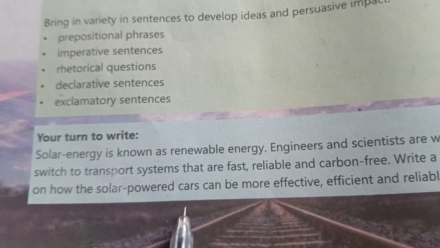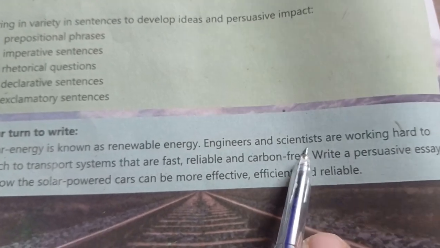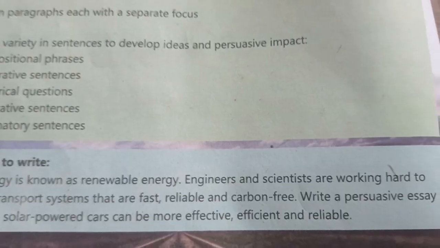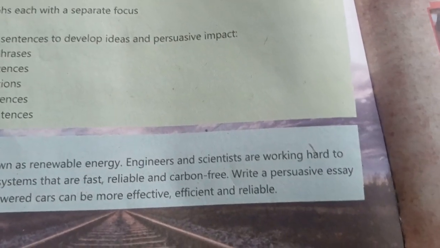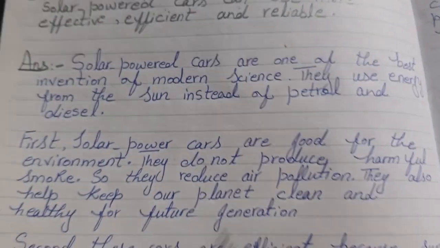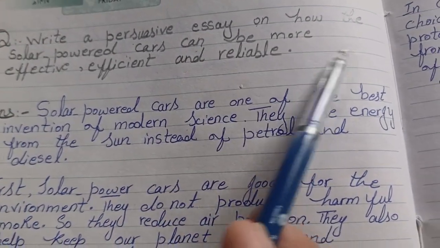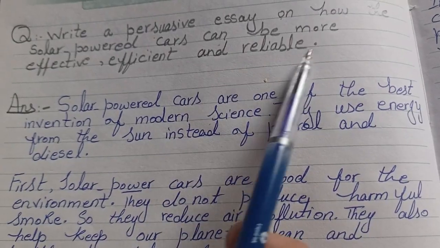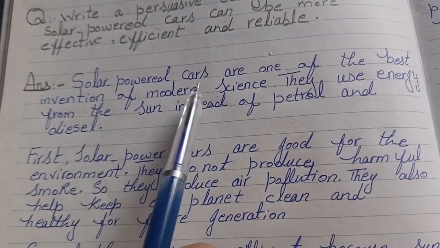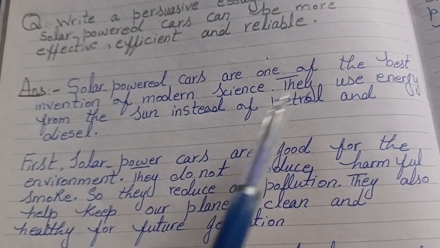on how the solar power car can be more effective, efficient and reliable. That is the question which can come in your creative writing. So for your convenience, I make the essay for all of you students, and you can note it down on your copies. The question is, write a persuasive essay on how the solar power car can be more effective, efficient and reliable. Solar power cars are one of the best inventions of modern science.